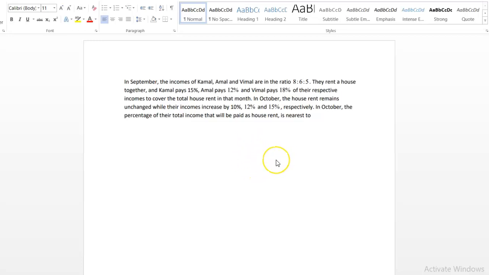We are going to cover some of the CAT 2024 quant questions. So now we're going to cover this question, which is from the topic of percentages. Okay, so let's read this question.